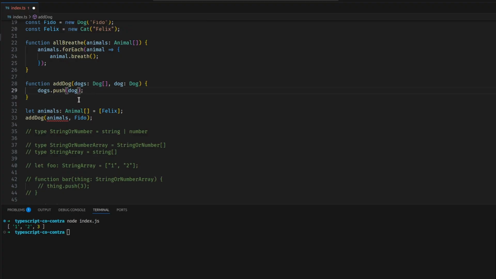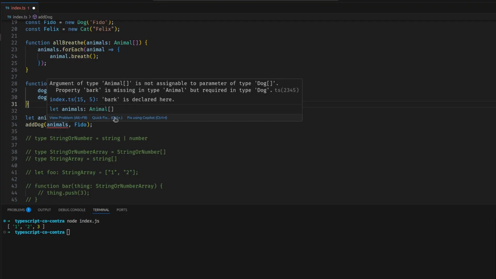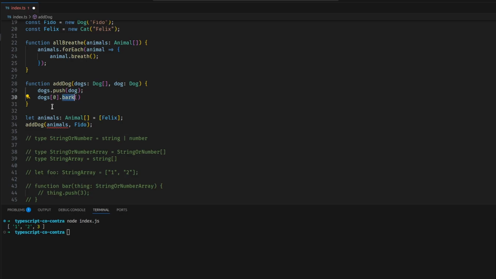Now, why does this feel weird? Because as soon as we try to do something in here like dogs[0].bark, we have a problem. We can't do that. Because if we pass an animal array in here, the first element is a cat, and cat doesn't have bark. We explode. We're not allowed to read anything if we're going to have contravariance.